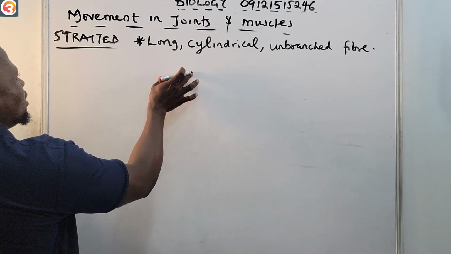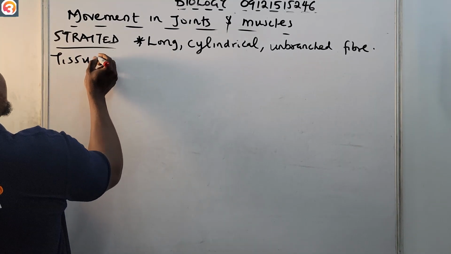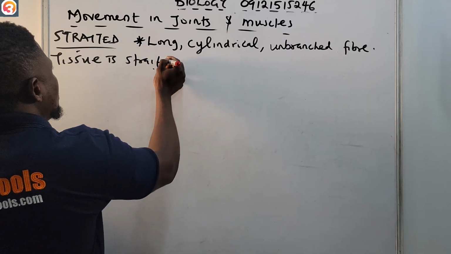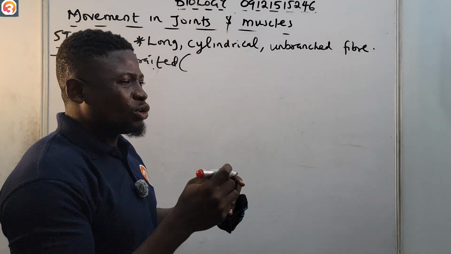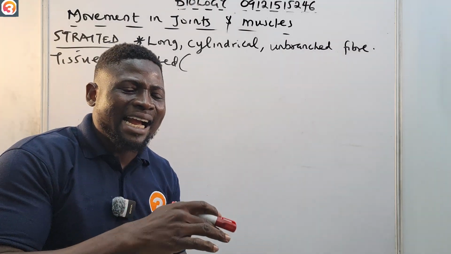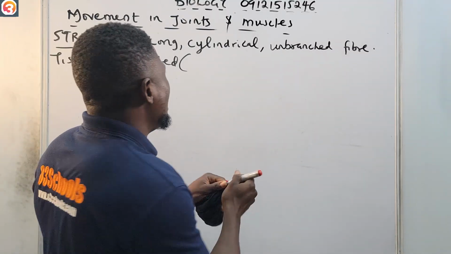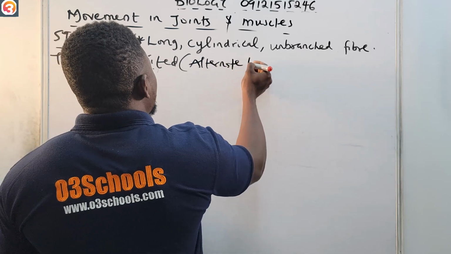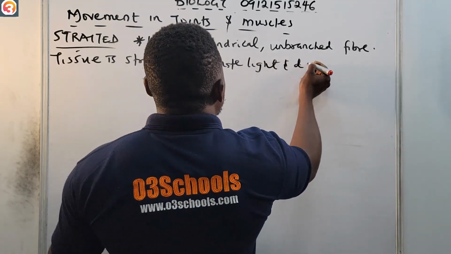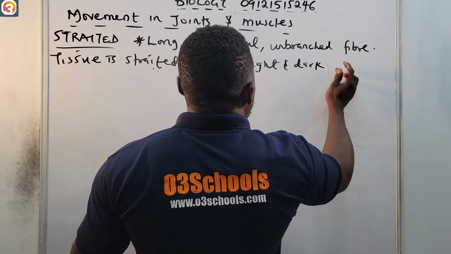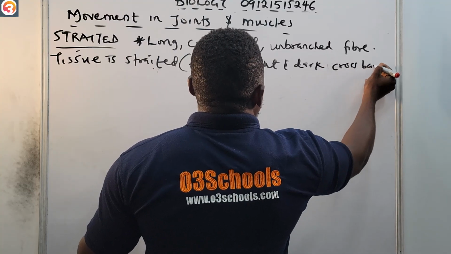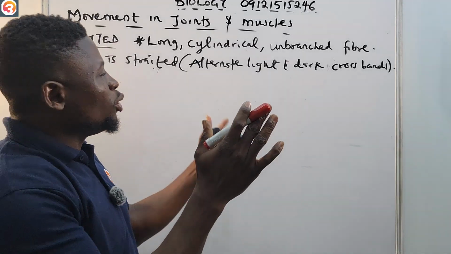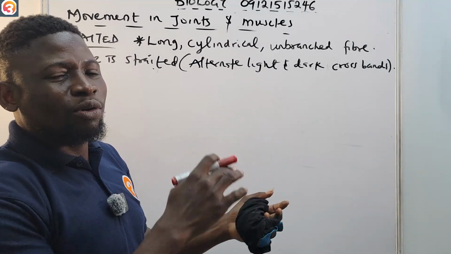And of course the tissue is striated. By striated, it means we have alternate dark and light bands. We have alternate light and dark cross bands.